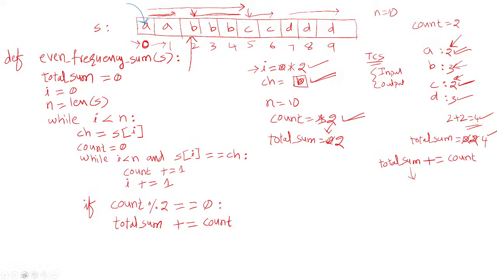Now we can count its frequency. Count will be 0 again. You should initialize the count to 0 because this is a new character.